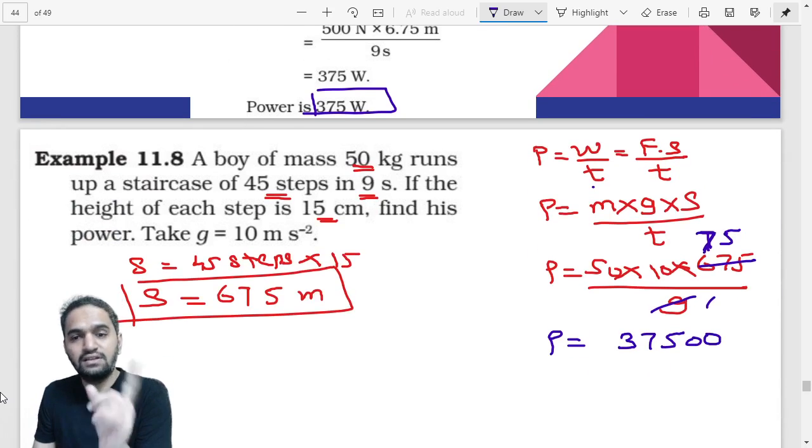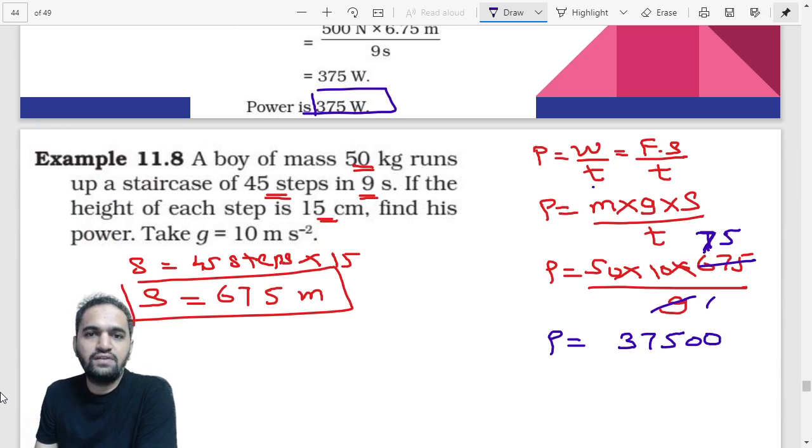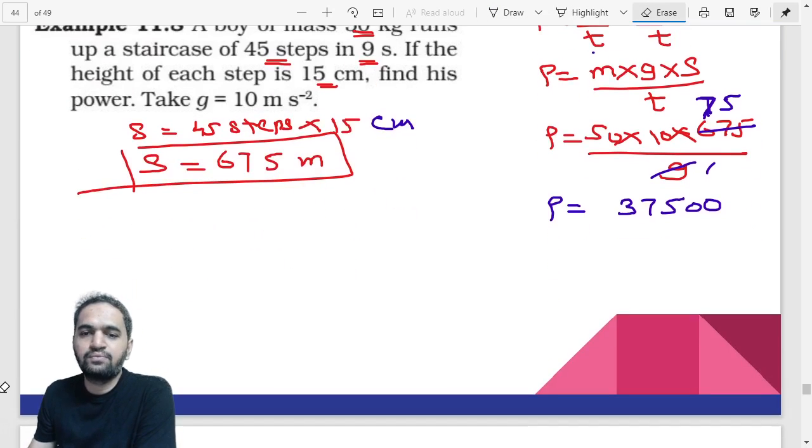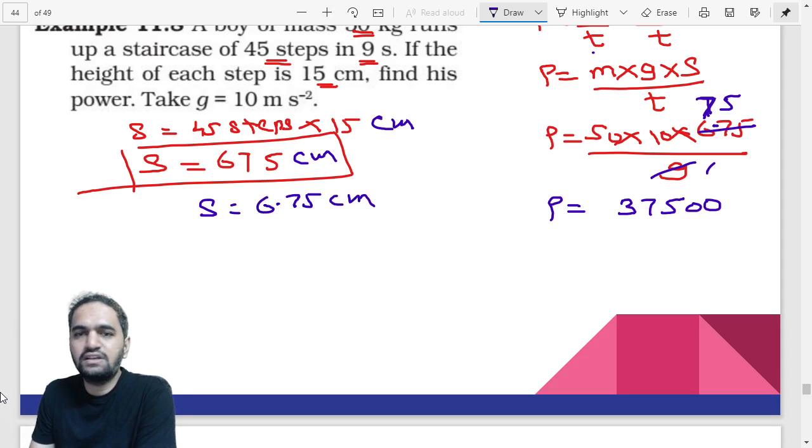What is the reason? The reason is very simple: whenever we were doing the calculation for displacement, we had not converted centimeters to meters, and that is the reason we are getting those two extra zeros. So you can convert this, your answer is in centimeters here, you need to convert centimeters into meters. So the answer would be 6.75 centimeters. You can just put the decimal here, so that would be 0.75, and the two zeros would be cancelled. So automatically your two zeros are getting cancelled. So the answer would be 375 and the unit would be watt.